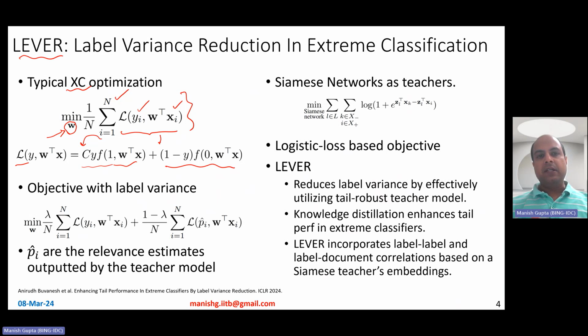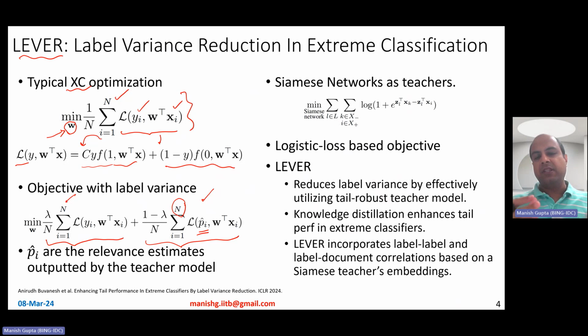Now the way LEVER tries to solve this problem is, of course, to augment the data. LEVER augments the original data set so that for tail labels you essentially have more data points. LEVER takes the original optimization function but also augments this extra data. So rather than just considering these n data points, now you have more such data points where the actual label is not provided by the human or as part of the data set, but comes from a teacher distribution.